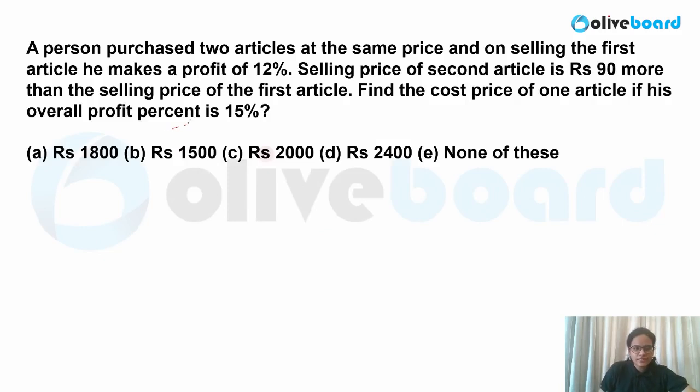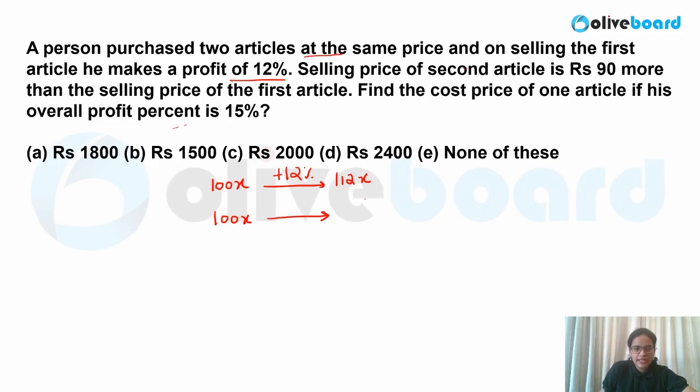A person purchased 2 articles at the same price. On selling the first article, he makes a profit of 12%. Let us suppose he purchased both the articles for the same price, so cost price is the same. Let us suppose it is 100x. First one he is getting a profit of 12%. So 12% profit means what will you get? 112x.